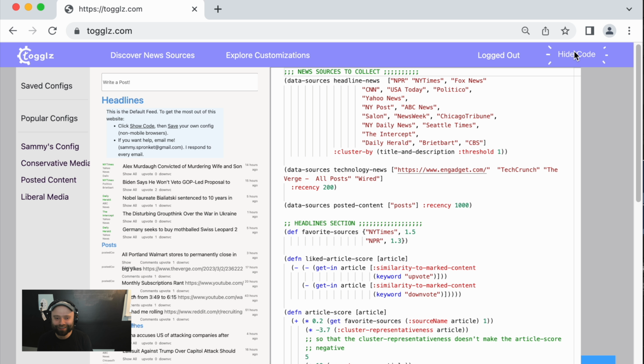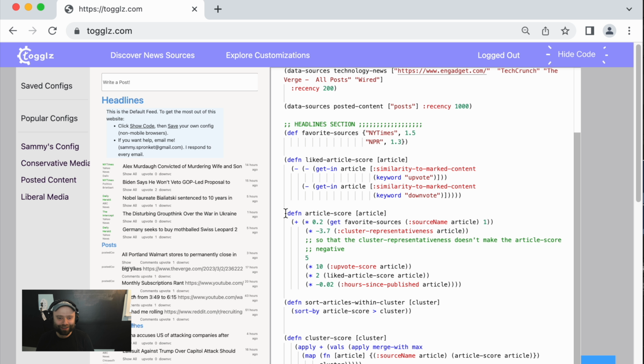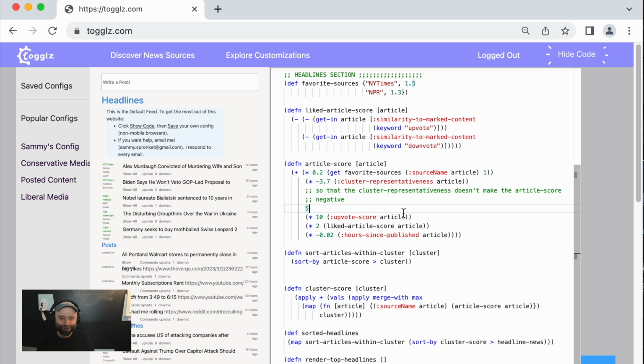So we'll look at some of the easiest adjustments you can make when you visit the website for the first time. This thing called article score is how the newsfeed decides what articles to show at the top of the page. If something has a higher score, it'll be at the top of the page, the first thing that you see. And if something has a lower score, it'll get hidden at the bottom and you'll probably never even see it. Now there are a bunch of different factors that go into the score, and these numbers control how important each of the factors is.